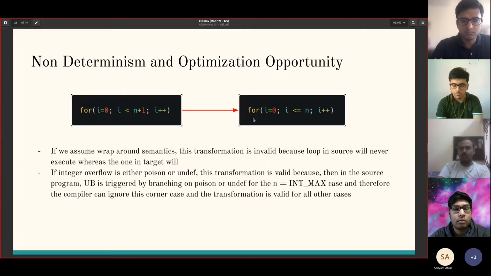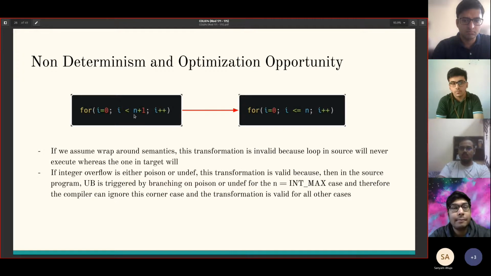And let's consider this transformation. We have to consider different semantics for signed integer overflow. So let's say we consider wraparound semantics. In the case we assume wraparound semantics, then this transformation is invalid, because let's say n is equal to int max, then int max plus 1 will become int min, and this will always be false. Whereas i <= int min, int max will always be true. So the target program is exhibiting behaviors the source program does not, and therefore this transformation is invalid.